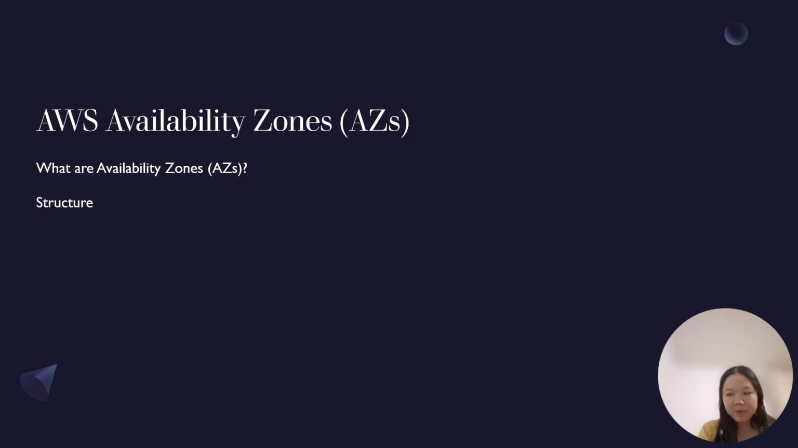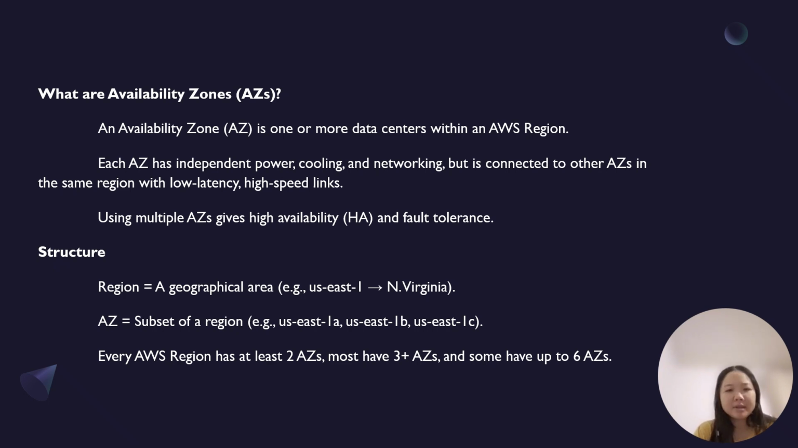So let's have a look at AWS Availability Zones or AZs. In this part, I cover what availability zones are and their structure. What are availability zones? An availability zone, or AZ, is one or more data centers within an AWS region. Each AZ has independent power, cooling, and networking, but is connected to other AZs in the same region with low latency, high-speed links. Using multiple AZs gives high availability and fault tolerance.